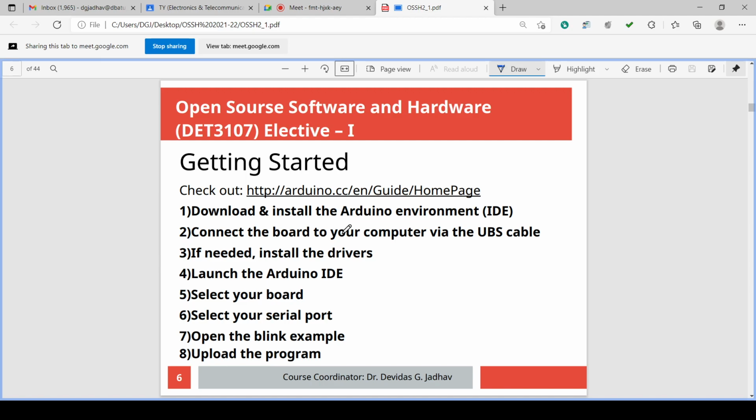We download and install Arduino, connect the board to the computer via USB cable, install the drivers if needed, launch the Arduino IDE, select your board, select your serial port, open the Blink example, and upload the program. So these are the different steps we'll check today.